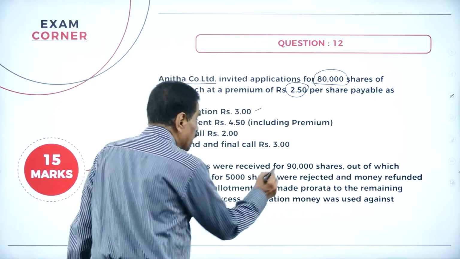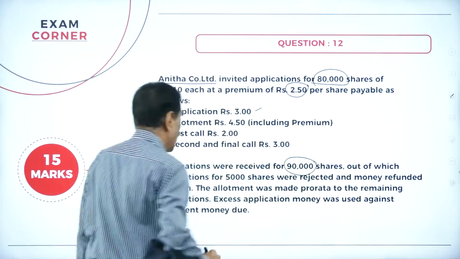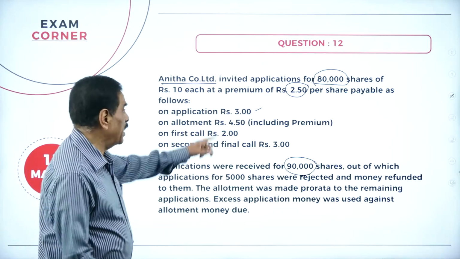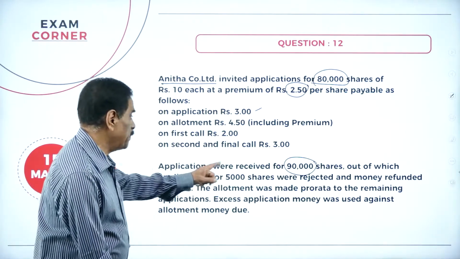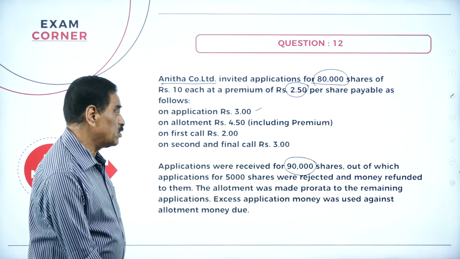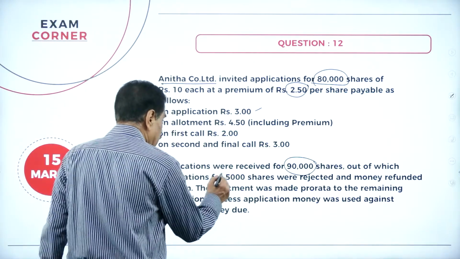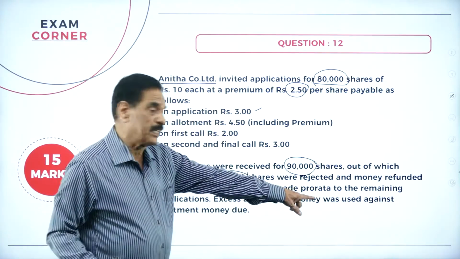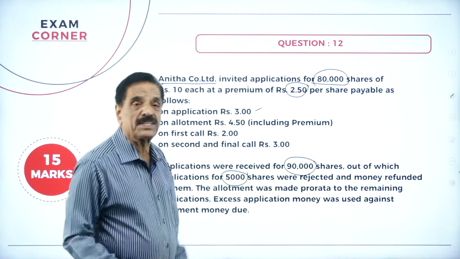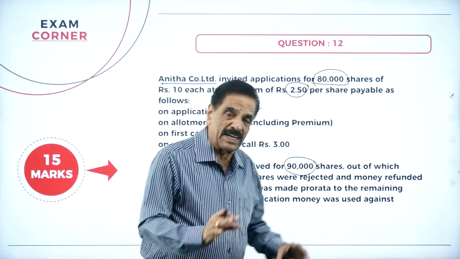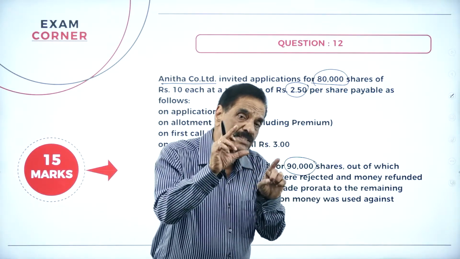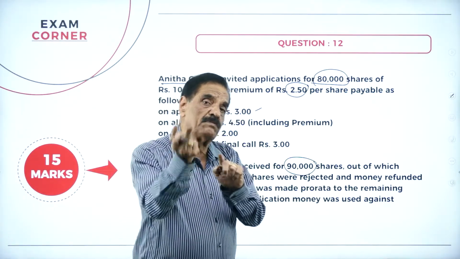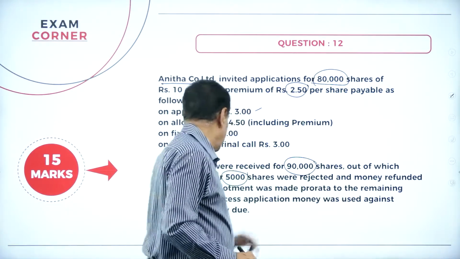Applications were received for 90,000 shares. Actually, we applied only 80,000 shares. How many applications received? 90,000 shares. Out of which, applications for 5,000 shares were rejected and the money refunded. Out of 90,000, how much rejected? 5,000 is rejected, so another 85,000 is there. Another 5,000 will be adjusted to allotment and money refunded to them.